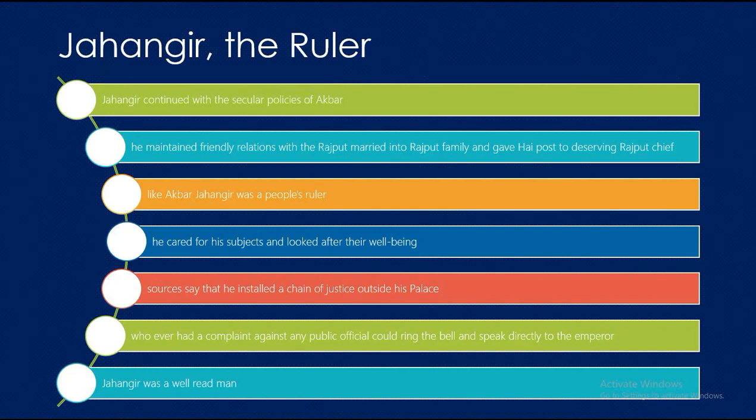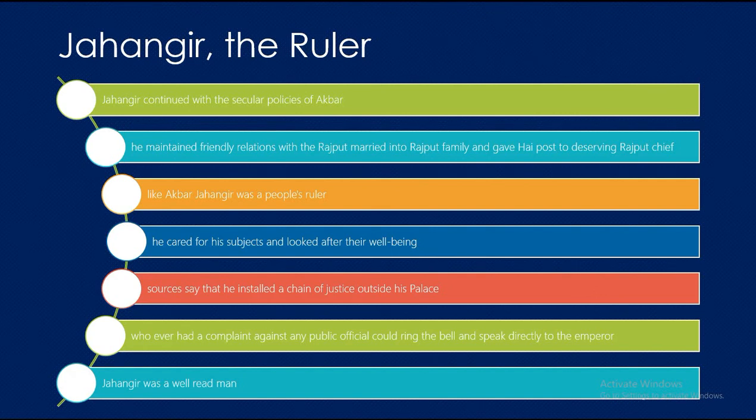Jahangir, the ruler. Jahangir continued with the secular policies of Akbar. He maintained friendly relations with the Rajputs, married into Rajput families, and gave high posts to deserving Rajput chiefs. Like Akbar, Jahangir was a people's ruler. He cared for his subjects and looked after their well-being. Sources say that he installed a chain of justice outside his palace. Whoever had a complaint against any public officials could ring the bell and speak directly to the emperor.